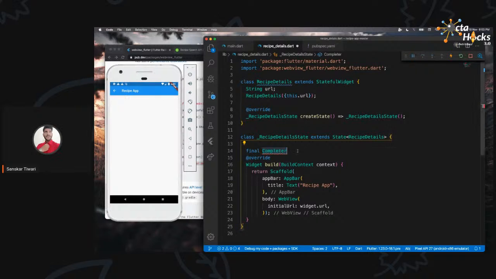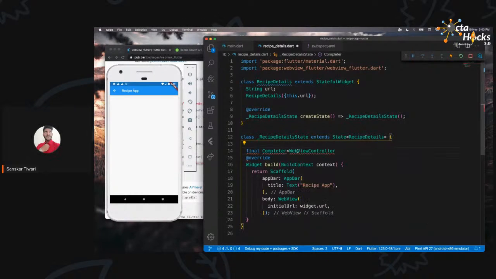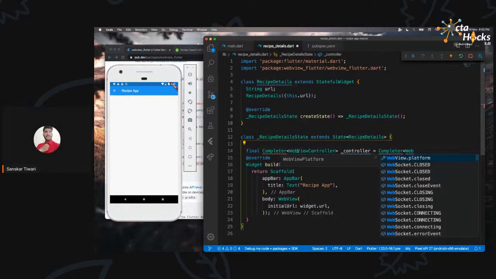I'm going to say completer, we are going to say web view controller. Controller is equal to completer web view.